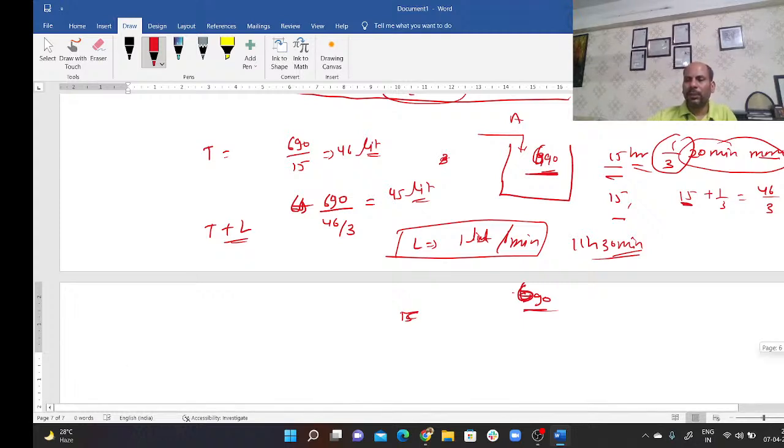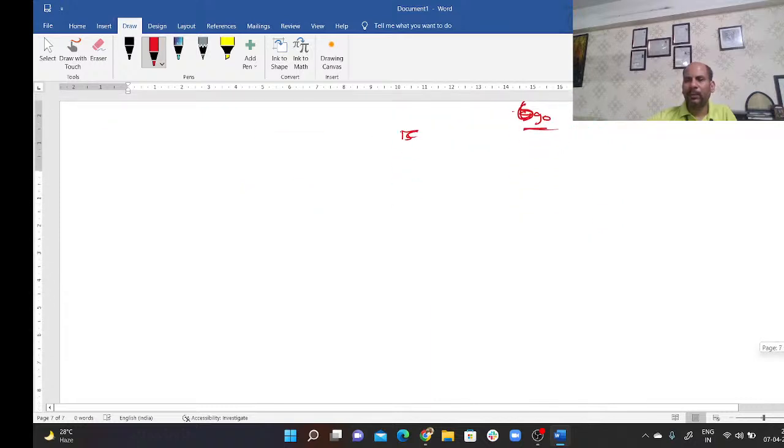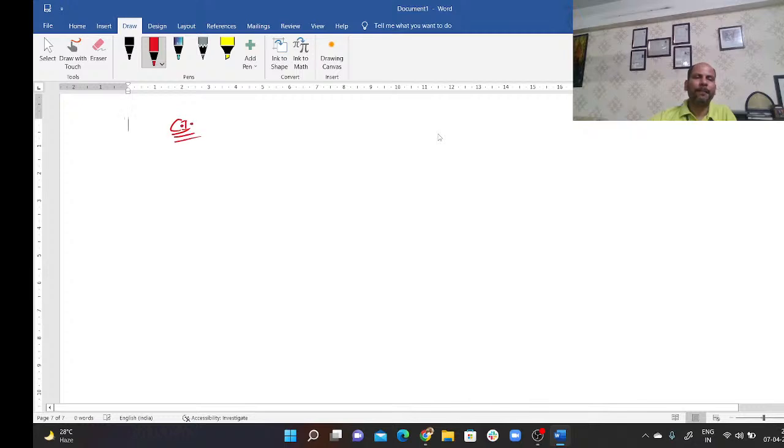So here were questions based on time and work and time, speed and distance. Let's see a few questions from CI, compound interest. Okay. So in compound interest, you can find questions like: a man invested rupees 8,000.